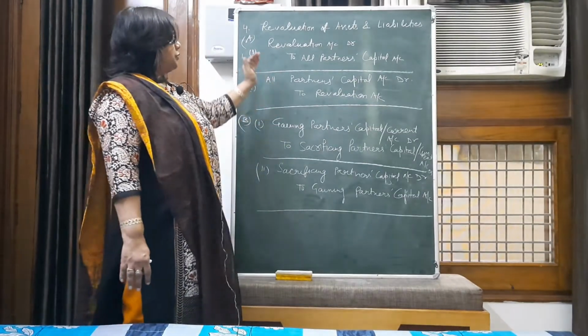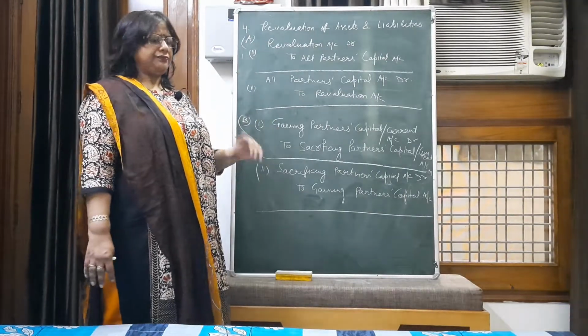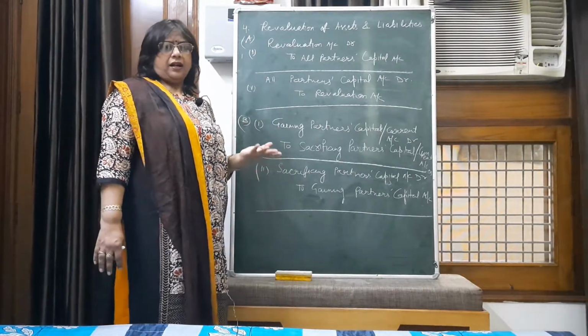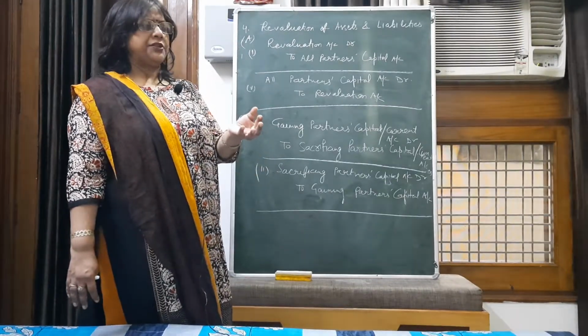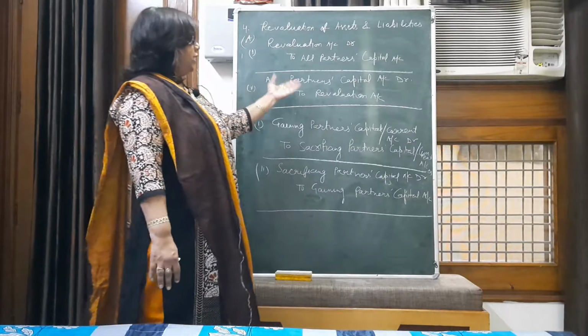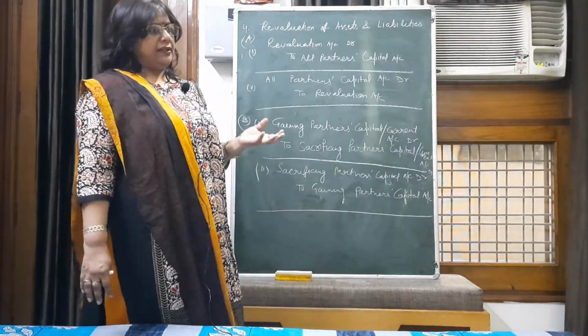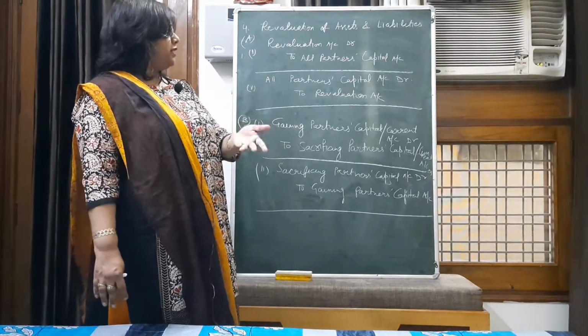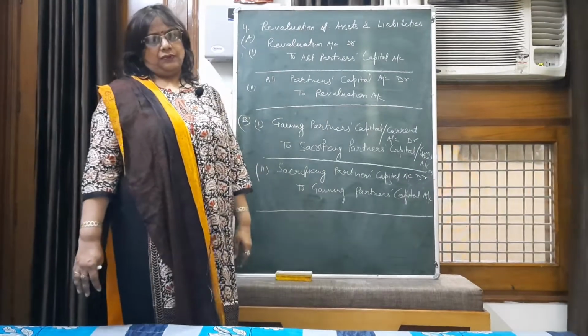Okay. So due to revaluation of assets, if any profit is arising to the firm, the revaluation account will be credited. Take this criterion in mind. And due to assessment or revaluation, if there is any loss to the firm, then you have to debit the revaluation account.